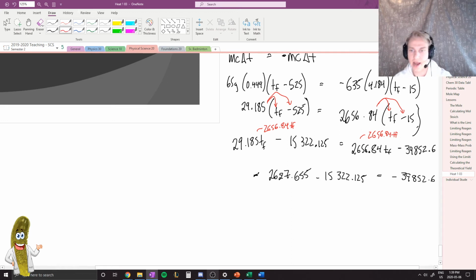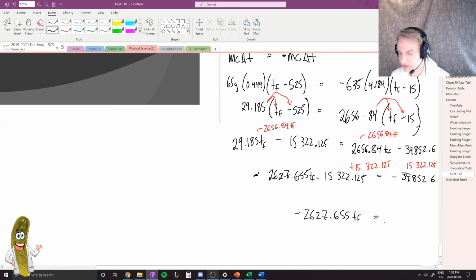So I'm going to add 15,322.125 to both sides, and then I'll be looking at this really ugly equation of, I forgot my TF, negative 2,627.655 TF is equal to 39,852.6.